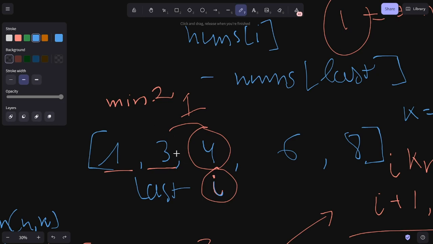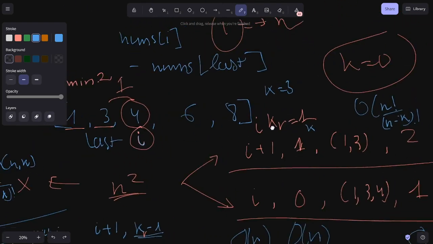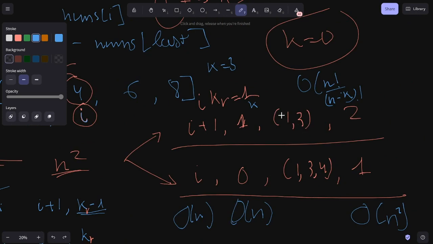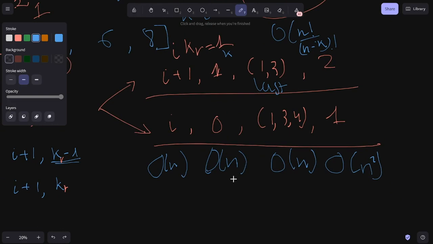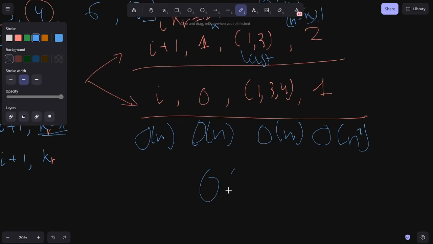So if there's any chance for the minimum difference to go lower, it is really the nums[i] minus nums[last] here. If you do that, instead of storing this entire collection of all the numbers that we have picked, you just store last instead. If you only store last, then last, which is an index, also goes from 0 to n. So you have another O(n) here. So overall the algorithm will be O(n^5).